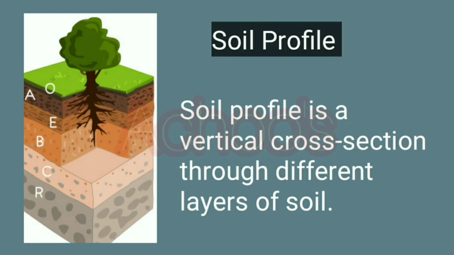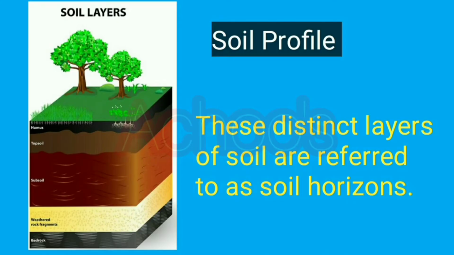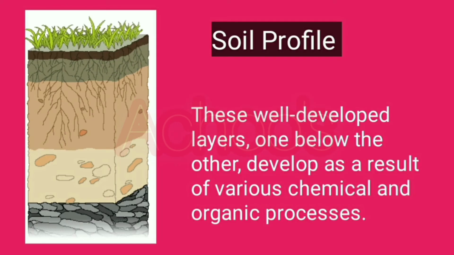And the next important topic is soil profile. What does it mean? It is a vertical cross section through different layers of soil. These distinct layers of soil are referred to as soil horizons. These well-developed layers, one below the other, develop as a result of various chemical and organic processes.